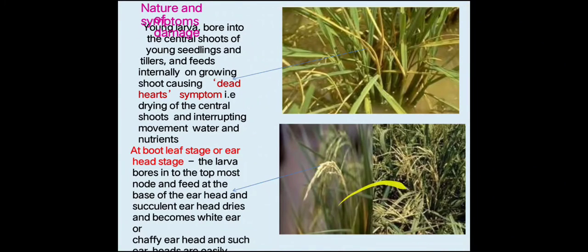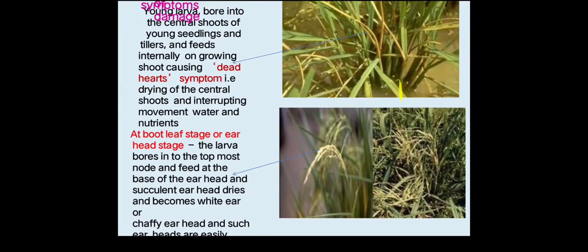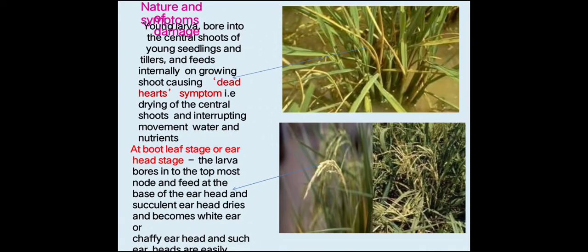The ear head becomes white and chaffy grain forms. These are the two most important symptoms: one is dead heart, another is white ear head. When do they cause dead heart? In the vegetative stage. When do they cause white ear head? In the reproductive stage. As a result, chaffy ear head or chaffy grain will form.